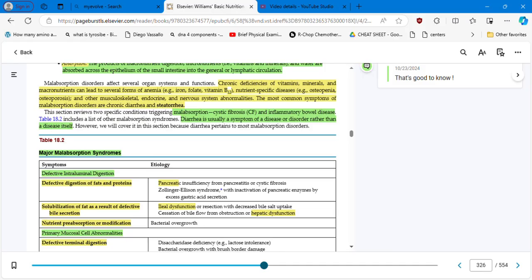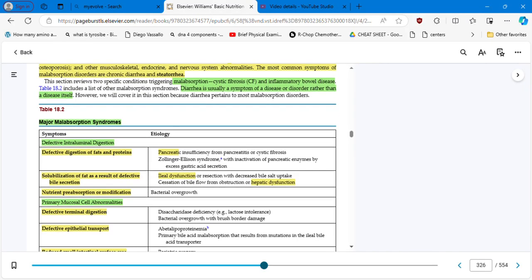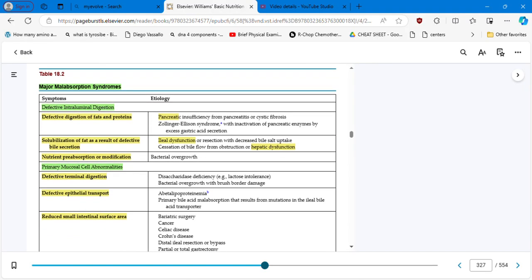Diarrhea is usually a symptom of a disease or disorder. Be careful with that. It's a symptom of a disease or disorder rather than a disease itself. However, the author of the book decided to discuss diarrhea in this chapter. So let's see table 18.2, major malabsorption syndromes.